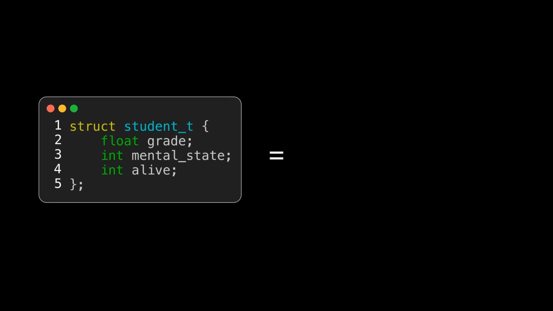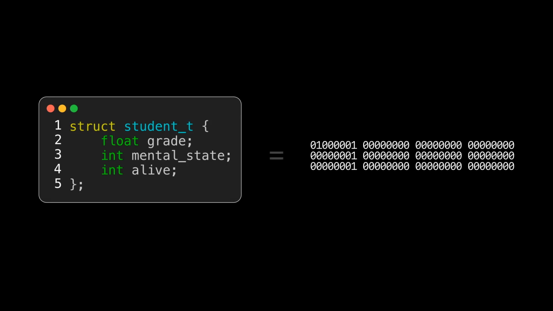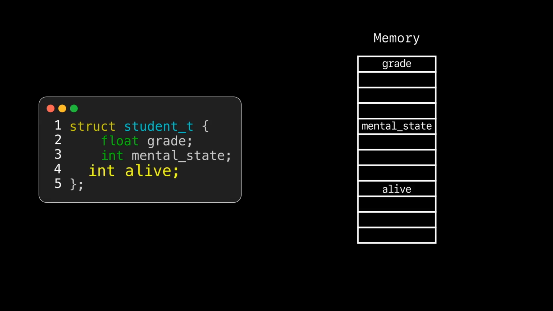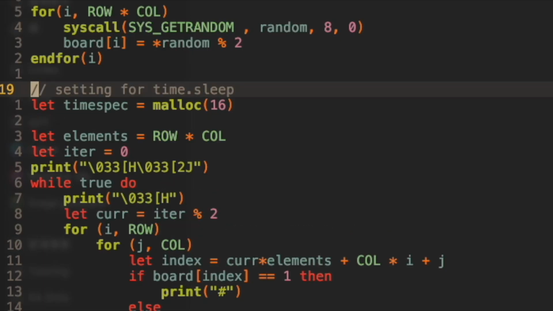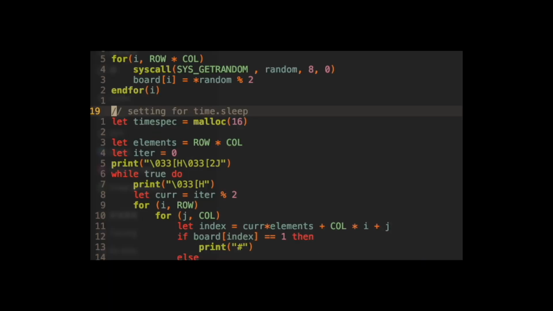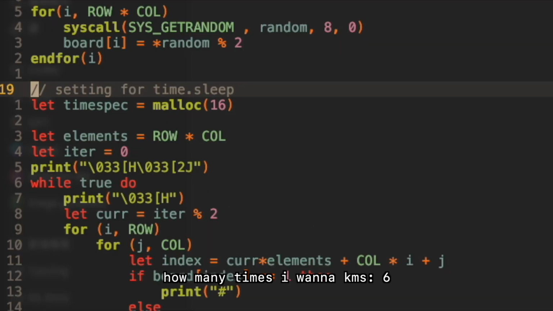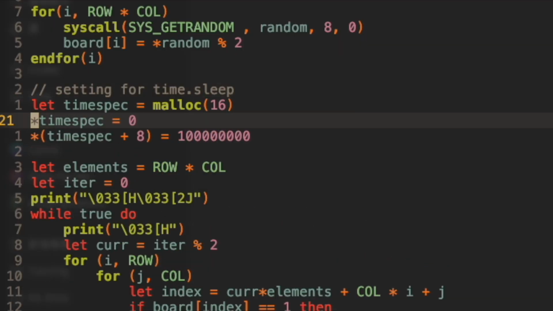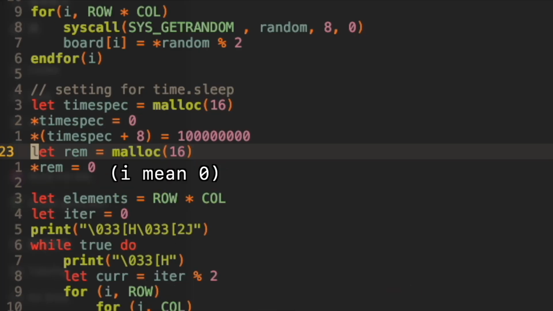Structures are just ones and zeros after all. Accessing the field of a structure is just reading some bytes offsetting from the start of the structure. So what I can do is allocate a variable with the size of the structure, which again, the malloc doesn't actually work, I'm just being very lucky here. Then offset from the structure, dereference, and set the value. We want to set the first field to 0 and the second field to 100 million in order to sleep for 0.1 second. For the second argument, we can just pass in null because it doesn't matter.